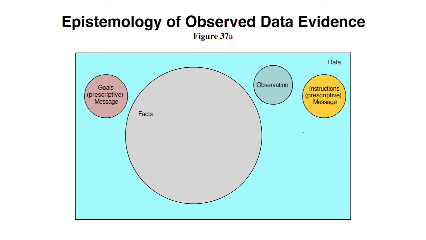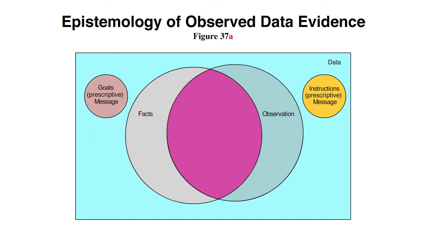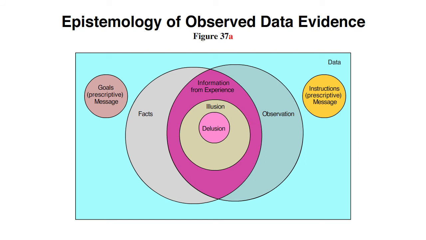Anything we physically observe is data. What observations and facts have in common is information from experience. This intersection includes illusions, which could lead to more abstract delusions. Data from delusions are confined to the mind which they originate in. All messages come in the form of data. We call whatever messages we get from observing data evidence.